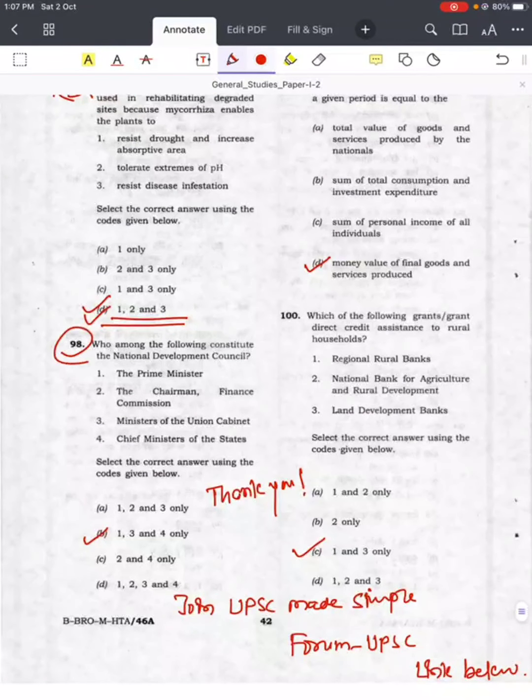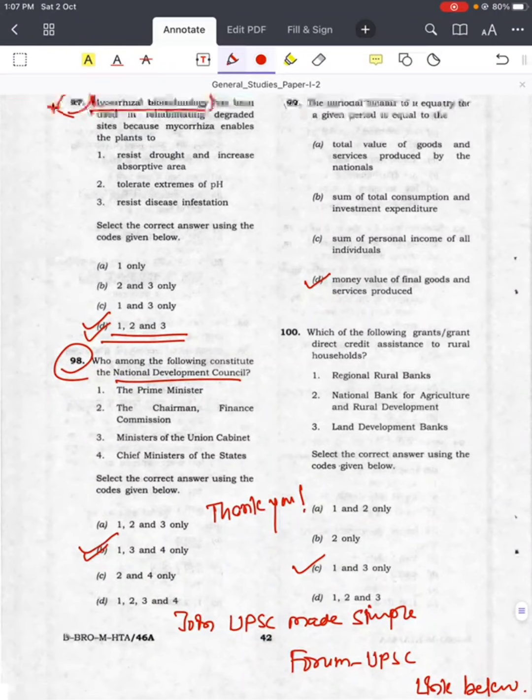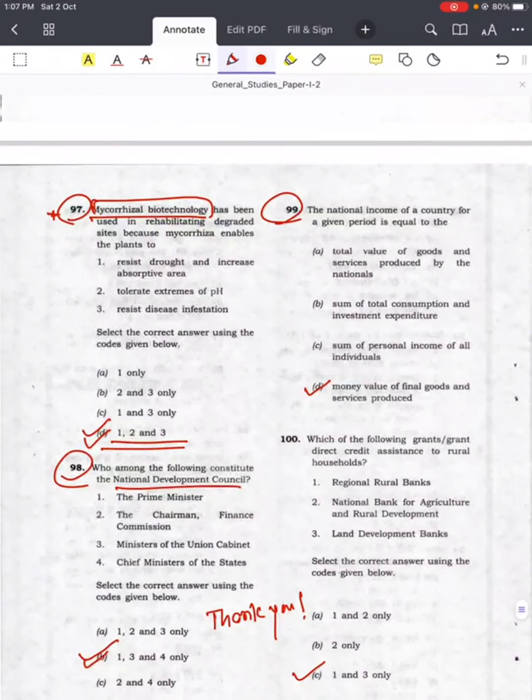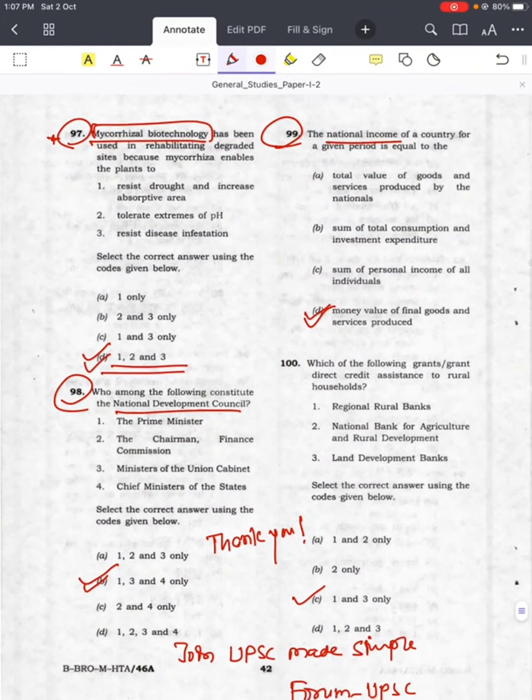Question number 98, National Development Council, answer is B. Question number 99, national income, answer is D. Question number 100, with respect to assistant rural household, answer is C, 1 and 3.